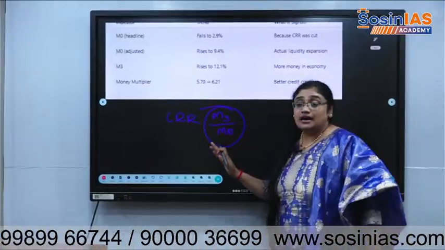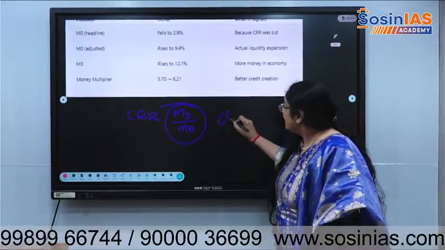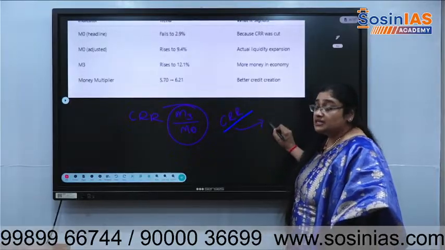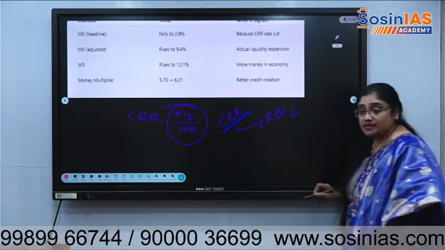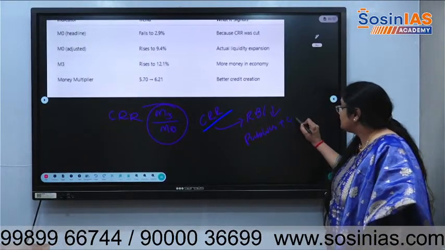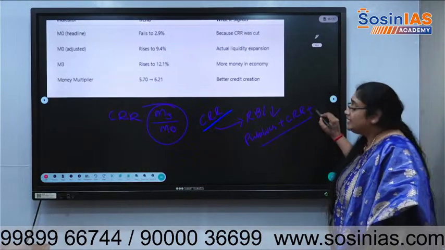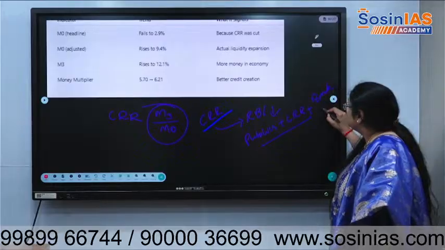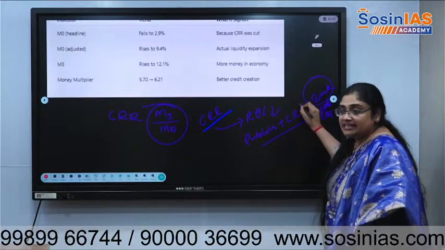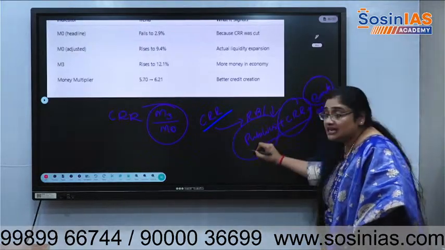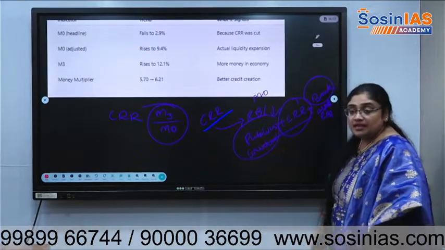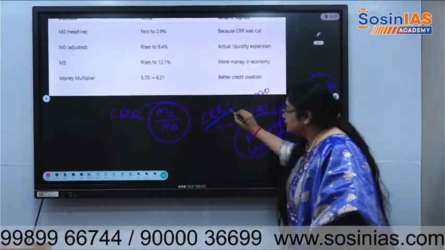See here, the economic survey says that CRR, cash reserve ratio, where the banks deposit the money with the RBI, is decreasing. But what is M0? Money with the public plus banks investing money with RBI, which is CRR, plus banks investing in other assets and other deposits with RBI. So entirely, whatever bank money is with RBI and money in circulation with the public is what M0 is. Okay. So basically CRR reduced.